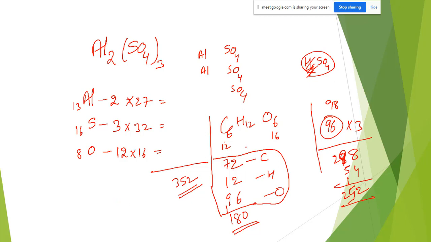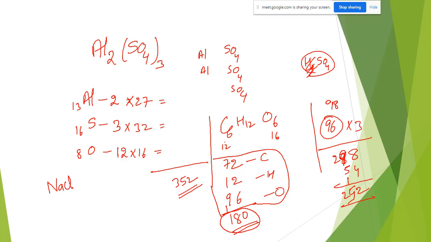Everyone, you understood this glucose? Carbon total 72. How did I get 72? 12 into 6, 72. Each hydrogen 1, total 12 hydrogens, so 12. Each oxygen 16, total 6 oxygens, 16 into 6, 96. The grand total is 180. Got it?